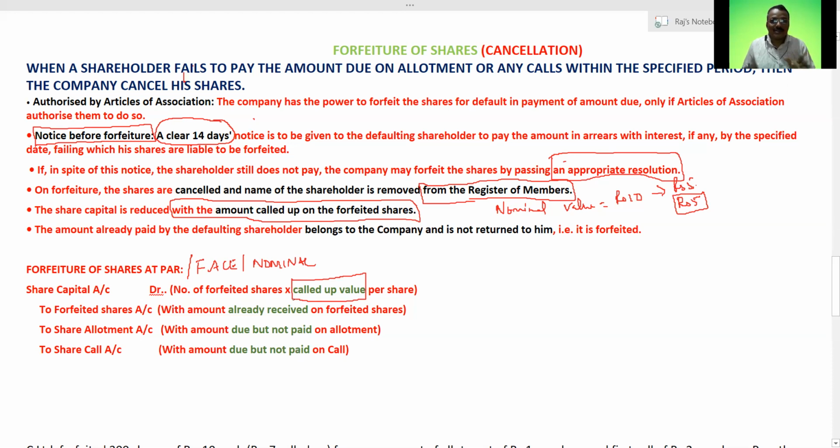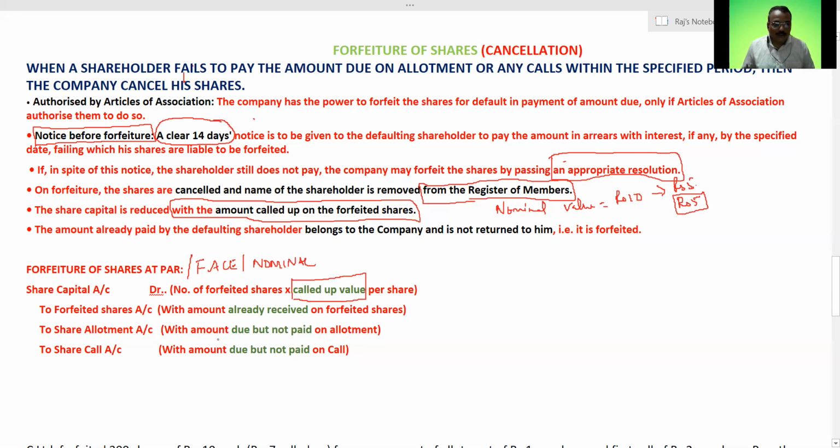If there is a share forfeiture case in a question, then we should know what the called up value was. On the basis of that only, we are going to do this forfeiture of shares, and then regarding forfeited shares, that is the amount already received on forfeited shares.